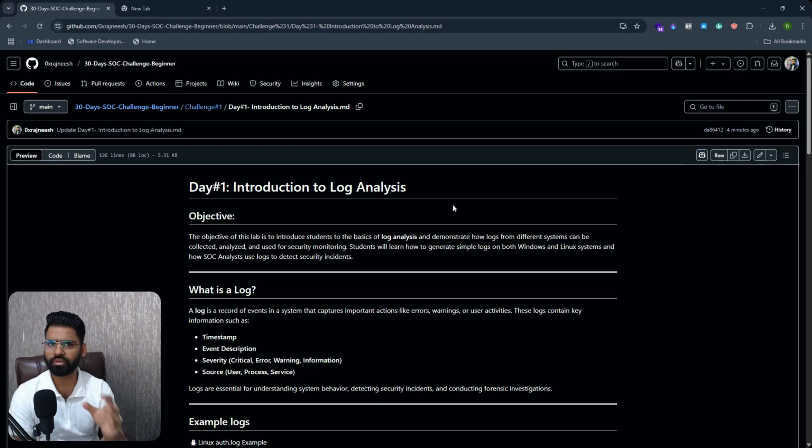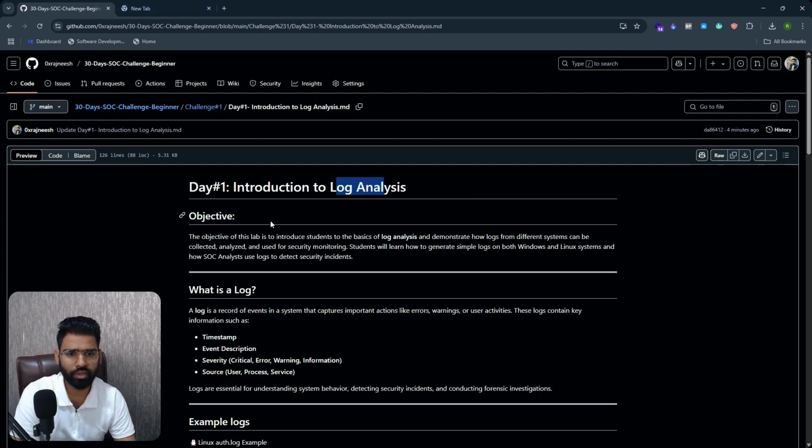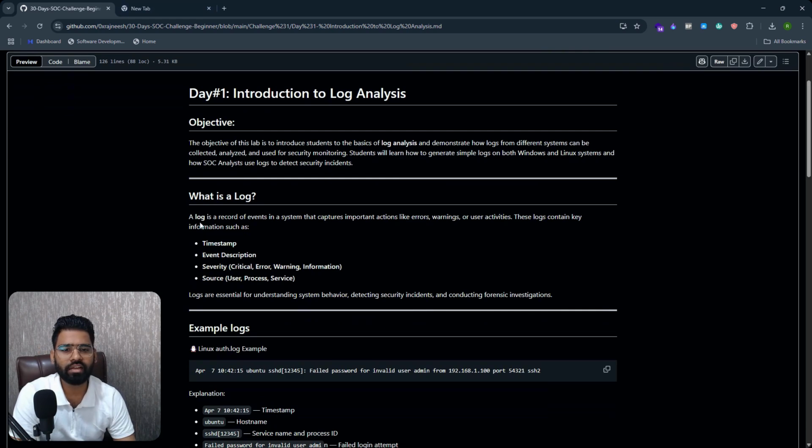Before we go to the actual task, let's learn about log analysis. Let's learn about the log first of all. A log is basically a record in the system that captures important details like errors, warnings, and user activity. It can be anything depending on the types of log that you are collecting. Are you collecting authentication logs, security logs, network-related logs, or maybe warning logs or system-related logs? Every system and every application generates logs, and they have different patterns altogether.